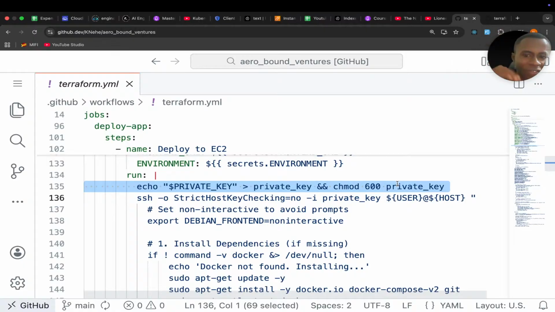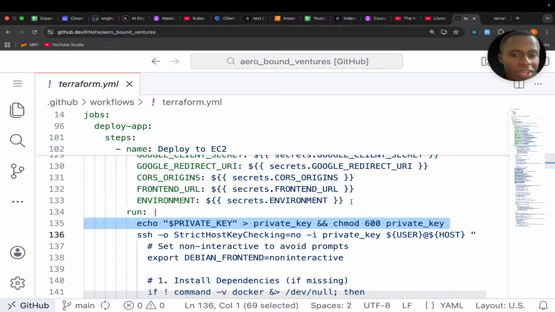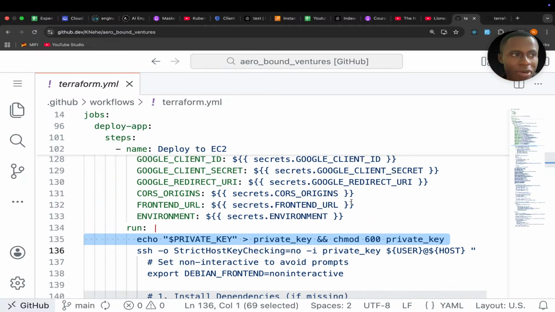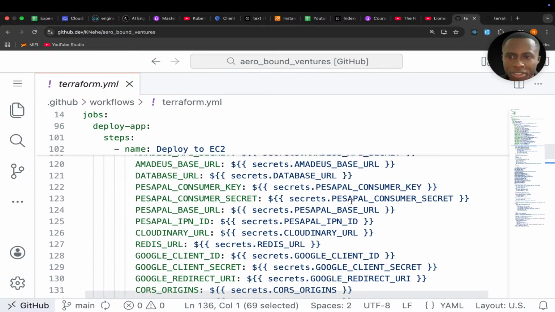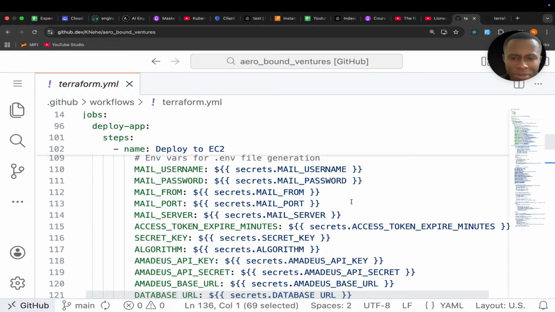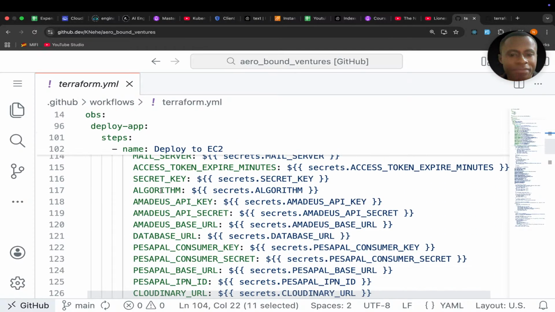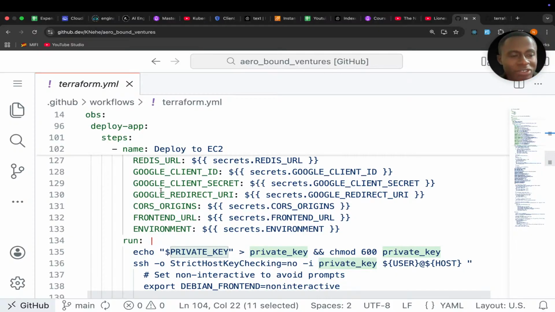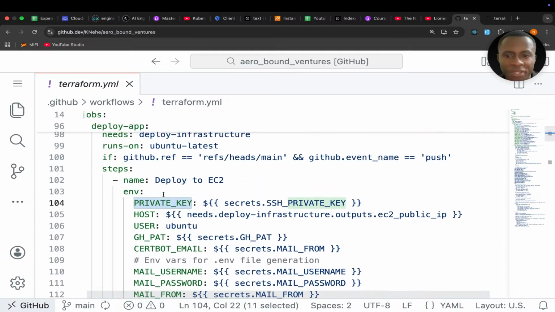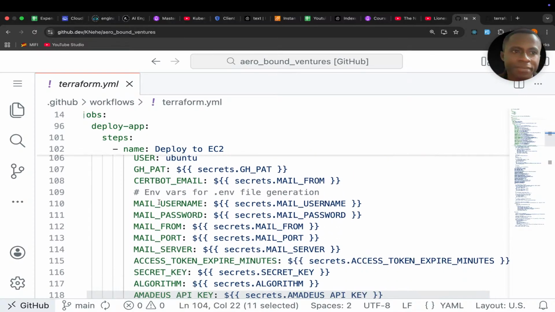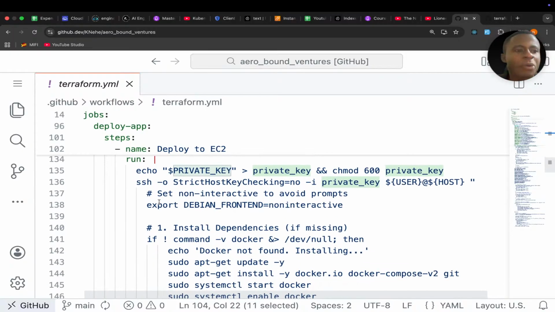Copy the whole thing from the beginning to the end, and keep it in your GitHub as an environment variable. Let me see. Not how to do it, but the actual key. Where is it? This one, private key. Create a key called private key and paste it there. Download that PEM file. It will be a .pem file. Open it, copy that text, paste it as the value of this environment variable called private key. Then when you're done, now you can SSH into the server